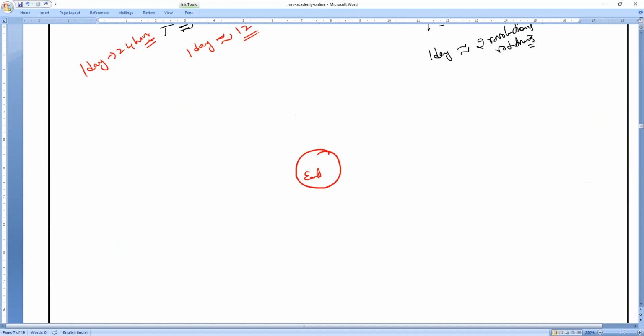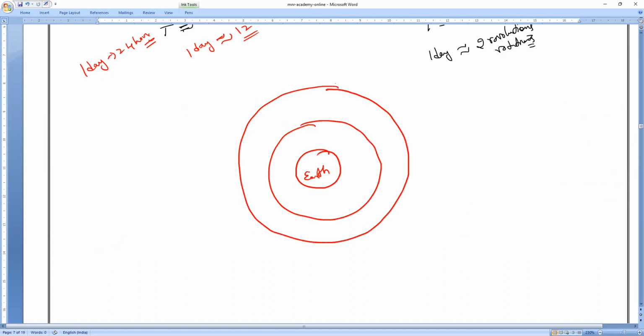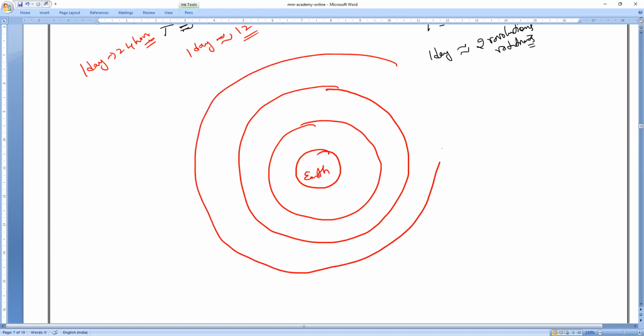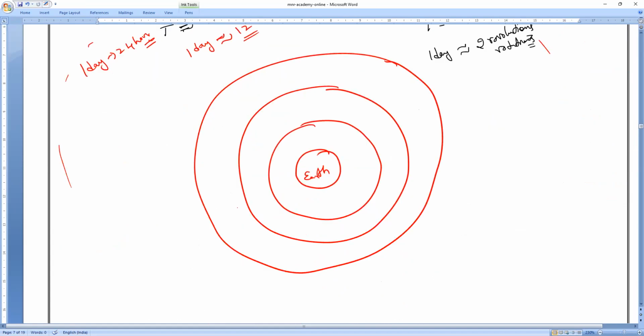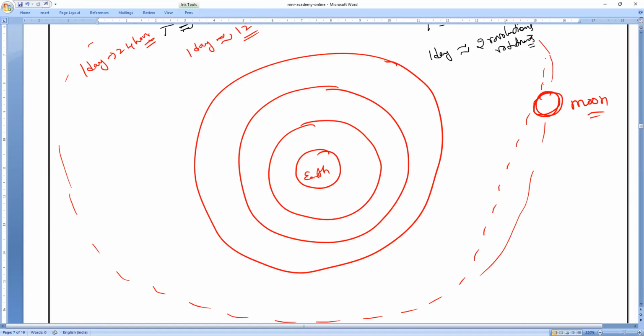If I consider this is the Earth, LEO satellites are here, up to 2000, MEO satellites are up to 36,000, and GEO satellites are more than 36,000, and the moon is present very, very far, much farther than the MEO satellites, extremely far away from the Earth's surface. That is where the moon is present, revolving around the Earth.